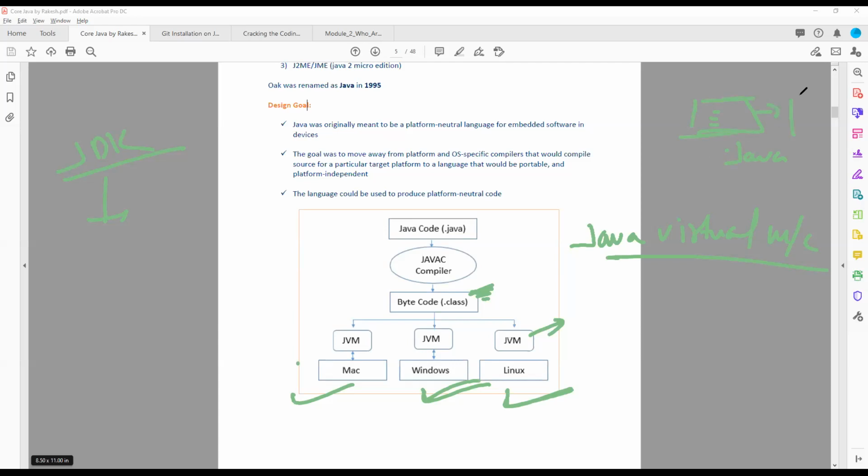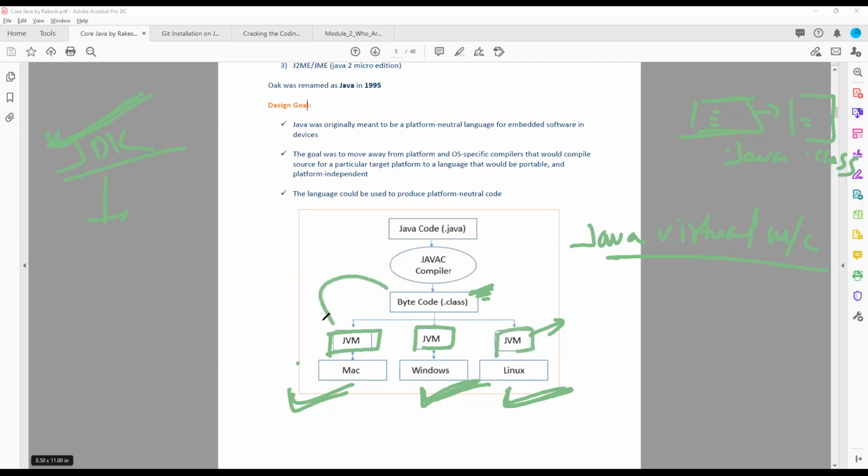This later got converted to a .class file, and this .class file was given in a pen drive to different systems, Mac, Windows, and Linux, and these different systems were running it fine, because we have JVM in every system. You have downloaded JDK in Linux, in Windows, and in Mac.